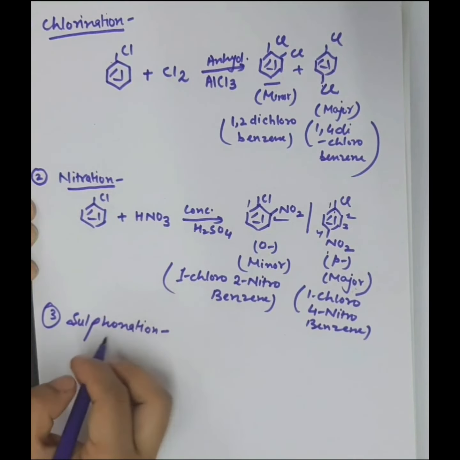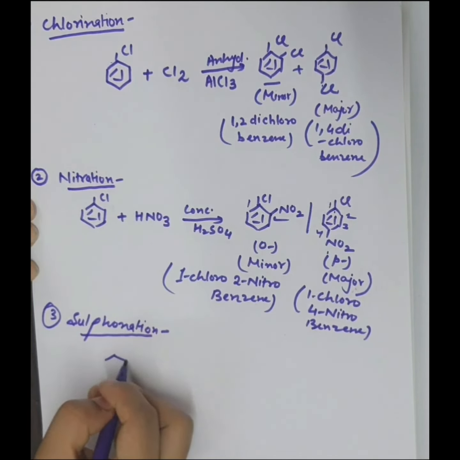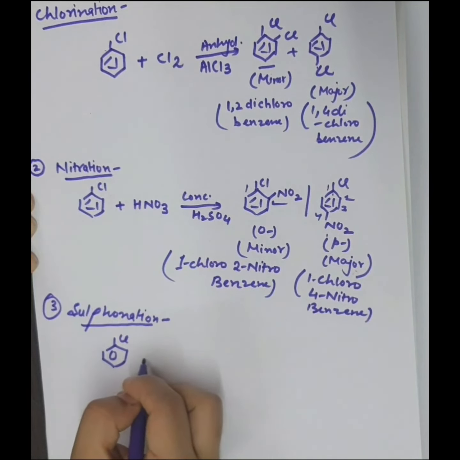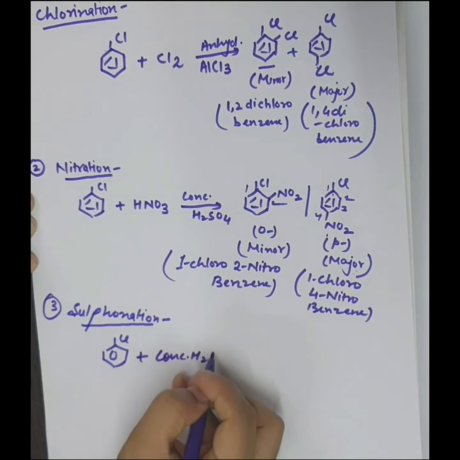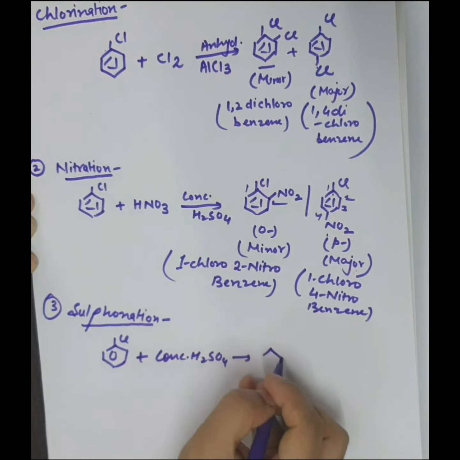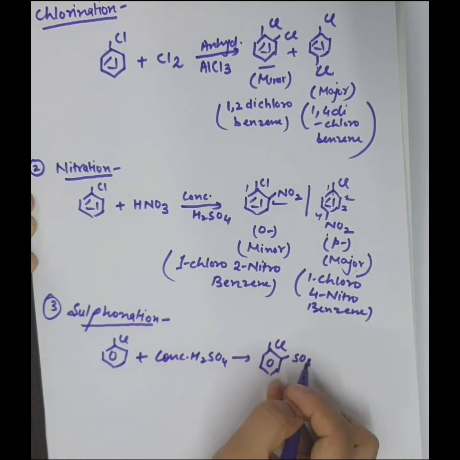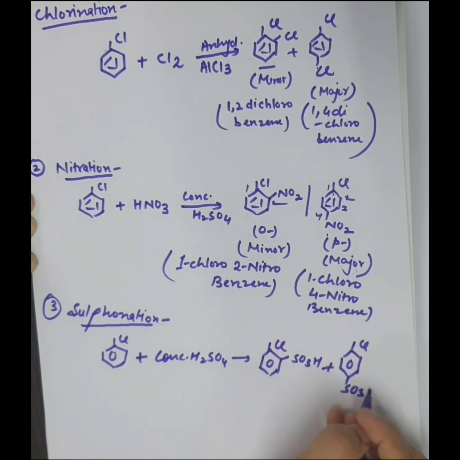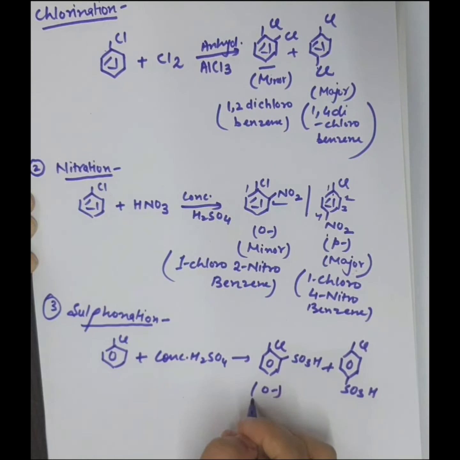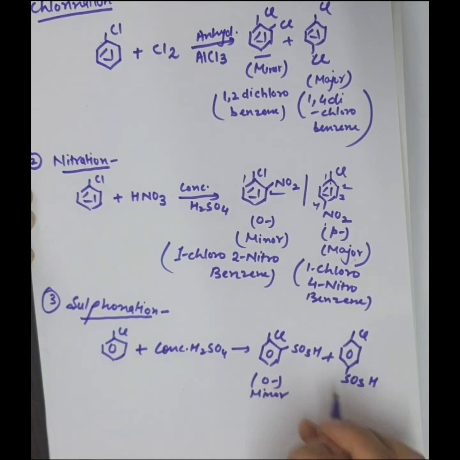Now consider the third example, sulfonation. Sulfonation occurs in the presence of concentrated H2SO4. Chlorobenzene is attacked by concentrated H2SO4. Again two products will be formed, ortho and para. Ortho is again minor, para is again major.